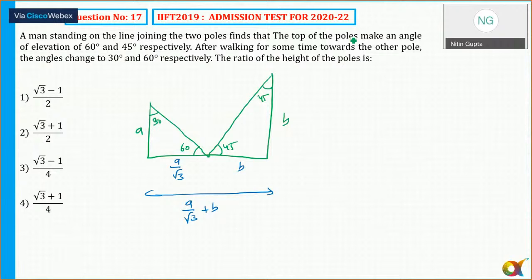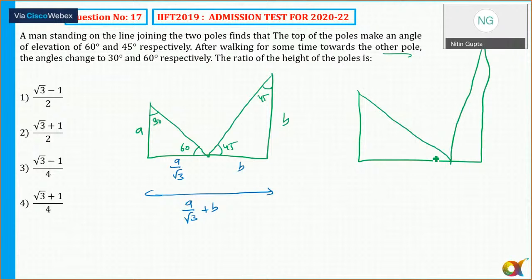After walking some time towards the other pole, the angle of elevation changes to 30 and 60. This angle is equal to 30 degree, this angle is equal to 60 degree. But the height of the pole will still be the same here. So opposite to 30 it is A, so opposite to 60 it is going to be how much? Sorry, A root 3. In the second triangle, larger one, opposite to 60, it is B.